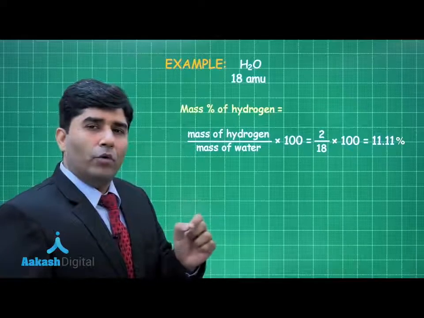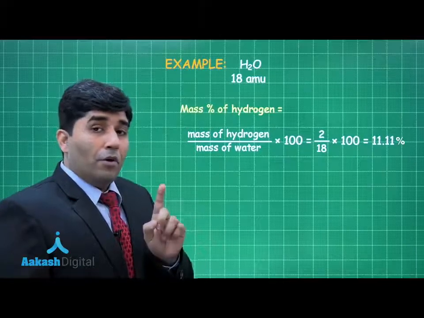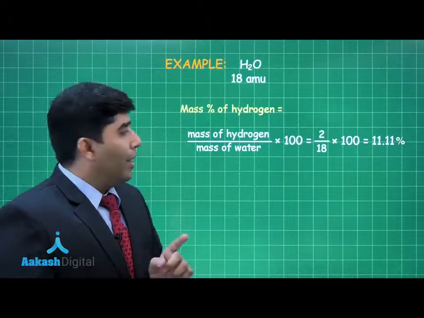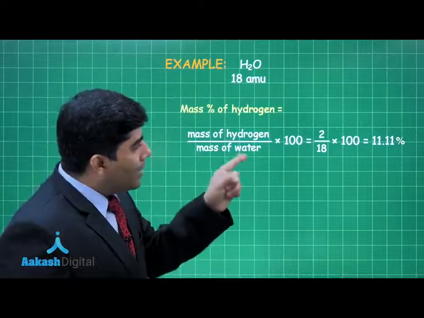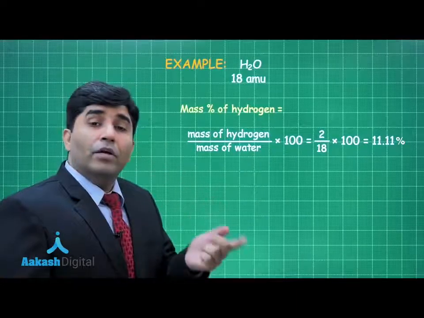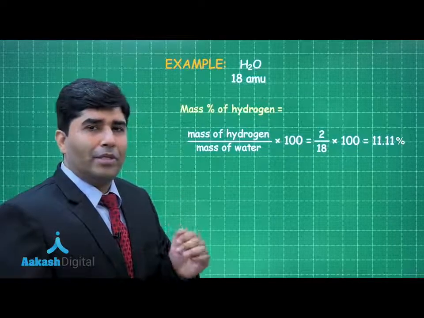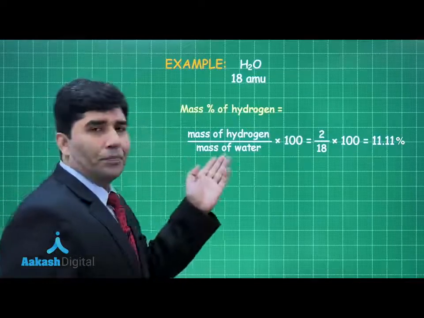Now let's find out the percentage of oxygen in water. One thing we can do here is subtract this 11.11 from 100 and we will get the percentage of oxygen, but we will find the percentage of oxygen by this method.